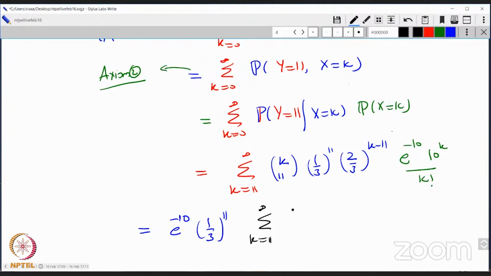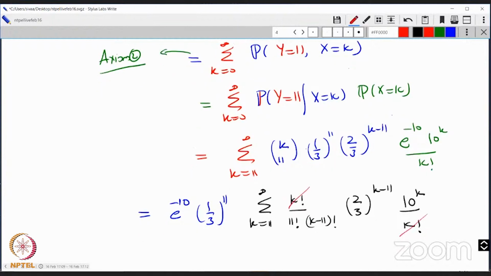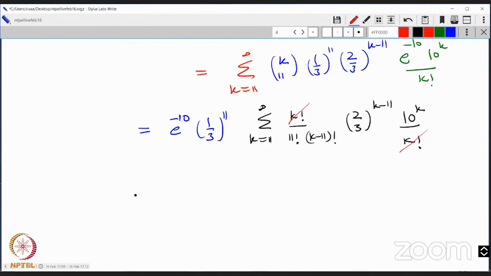I have k choose 11. So I write that as k factorial over 11 factorial times k minus 11 factorial. And the 2/3 to the power k minus 11 I remember. And this e to the minus 10 has gone outside. K factorial is there, so I have 10 to the k by k factorial. So the two k factorials cancel. All I'm left with is e to the minus 10, 1/3 to the power 11, and this guy is the sum from k equal to 11 to infinity.